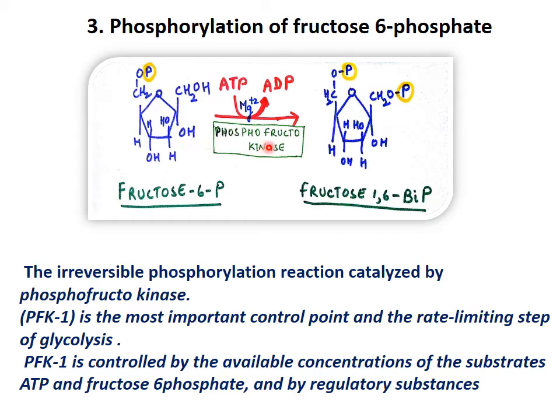The enzyme is phosphofructokinase. And you see here, the first phosphate was there. Now at the first position you have another phosphate. That phosphate is also donated by ATP. So we have seen the first and third reaction. This is the third reaction. ATP is utilized here. No synthesis of ATP, only utilization.